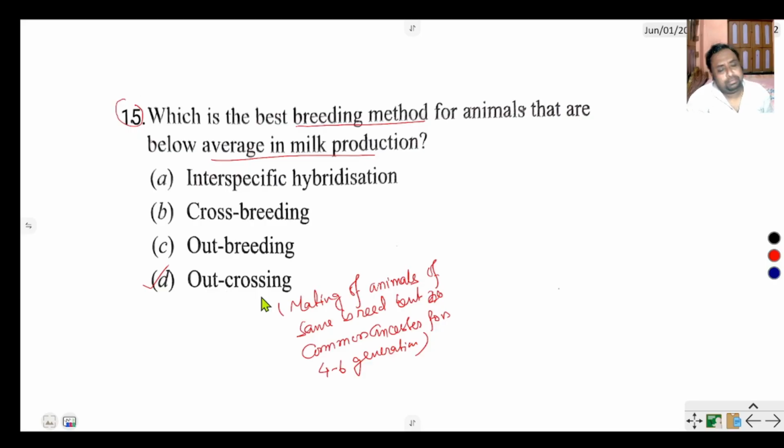There is no common ancestor within 6 generations; before 6 generations, they have a common ancestor. This is outcrossing. What is the meaning of outbreeding or crossbreeding?